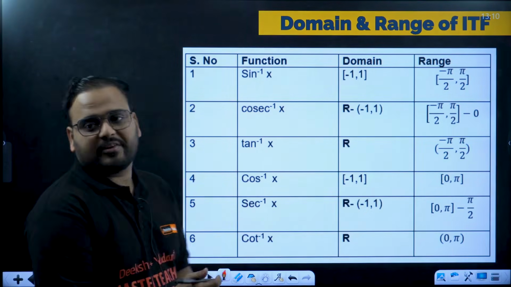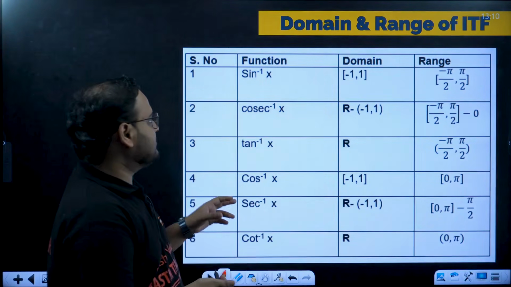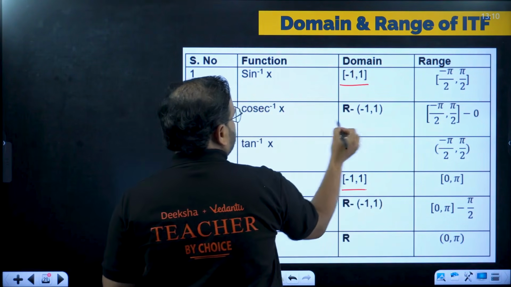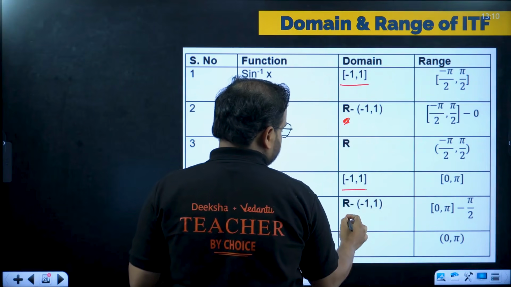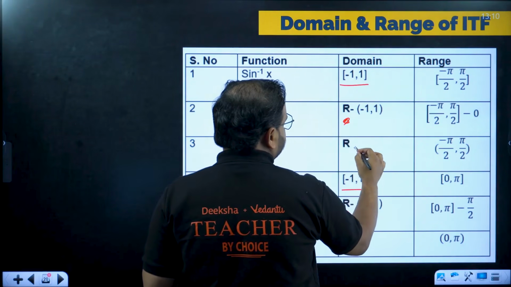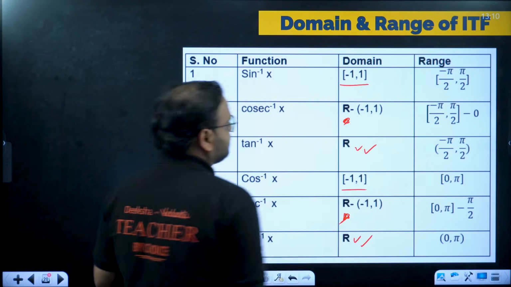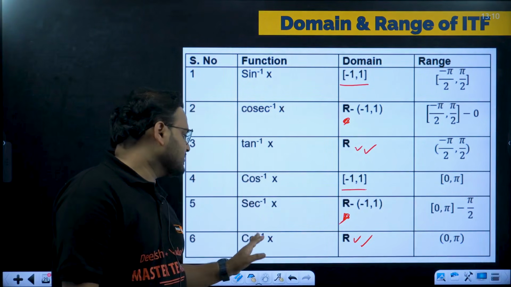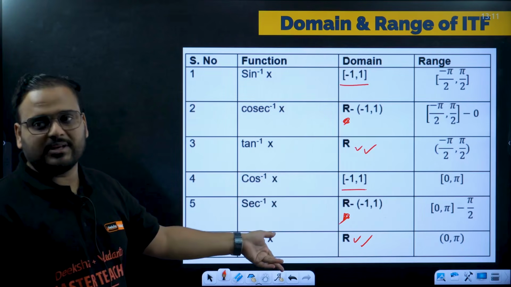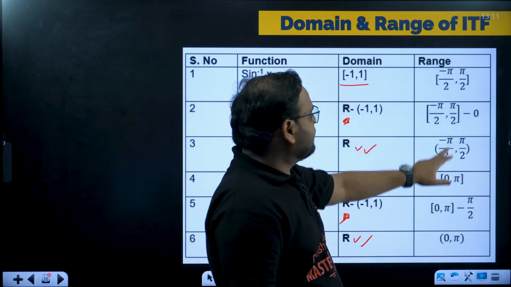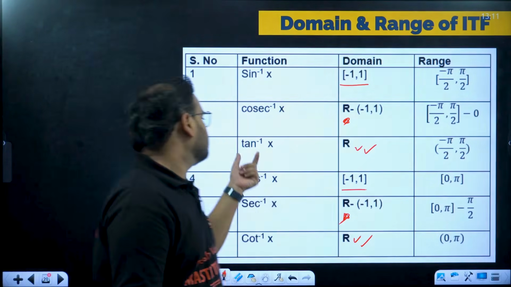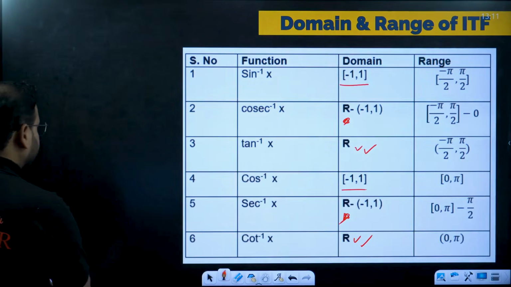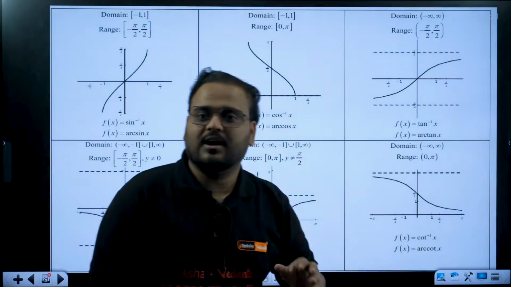Again, here is the list of all the domain and range for all 6 ITFs. Similarity you can find over here. This and this are similar. This part and this part are similar, and this part is similar. So sine inverse and cos inverse are similar, cosec inverse and sec inverse are similar, tan inverse and cot inverse are similar in the domain. For range, this is similar, but here it is open for tan inverse. But let's not go there. This is your way to remember it, a summary of all the graphs together.